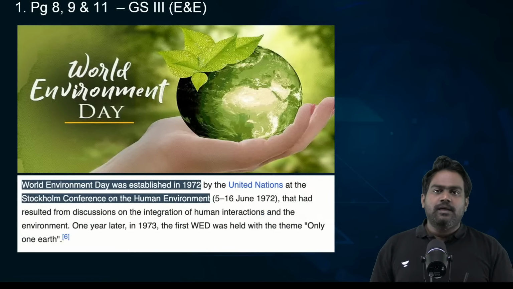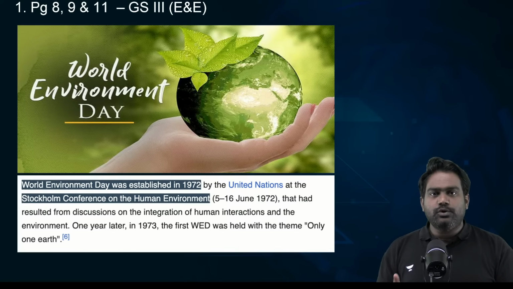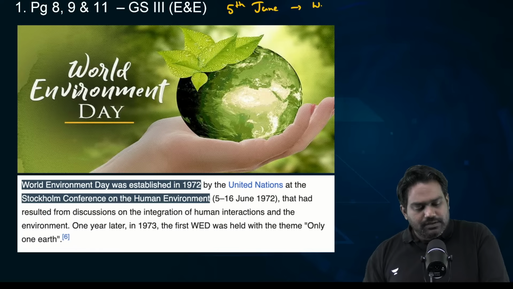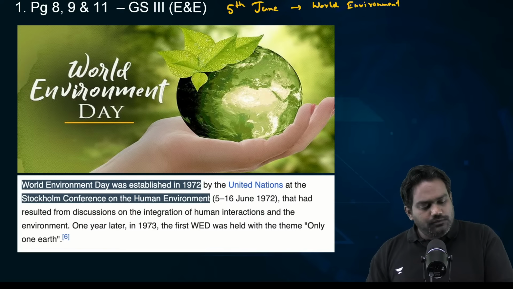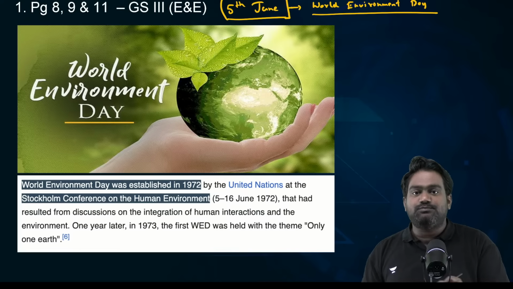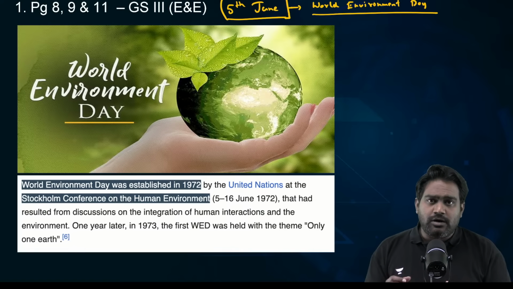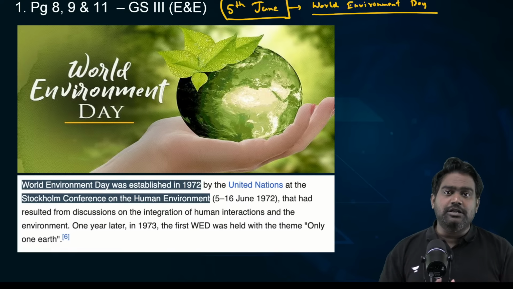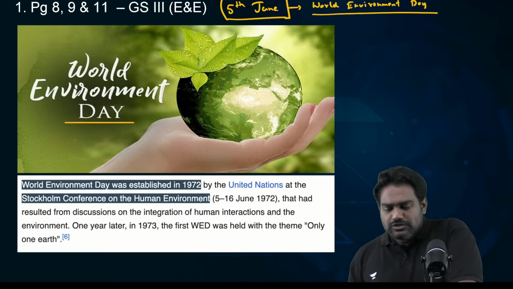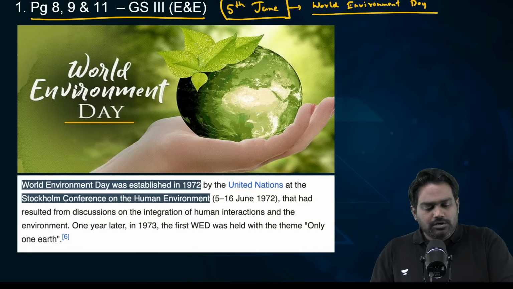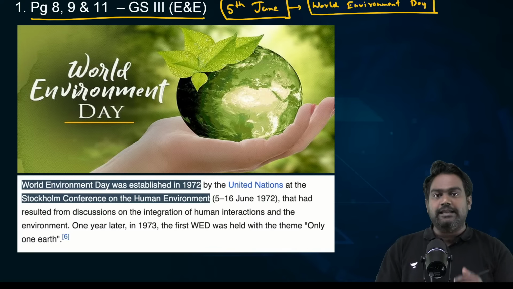With this, let's get started and look at the first set of articles. Today being the 5th of June, the world is marking the Environment Day. So on the occasion of World Environment Day, there are a number of special articles that the Hindu has published in today's newspaper. There are around 5 special articles that give a lot of details and insights into environmental issues, climate change, etc. So let us club all these topics and take them up one by one and have a detailed discussion on these issues on the occasion of World Environment Day.